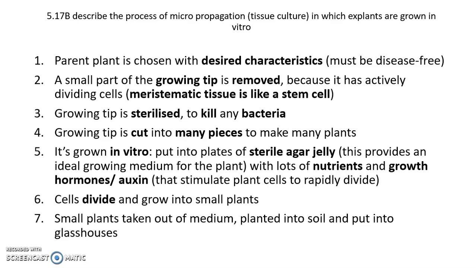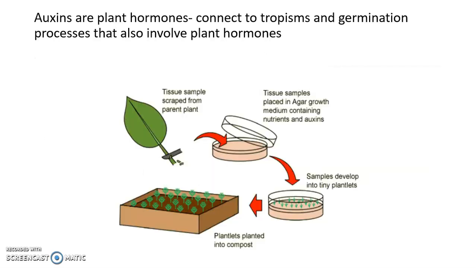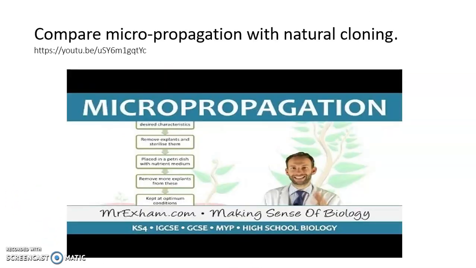And what we get is a big mass of cells, all of which are genetically identical. We're going to remove some of those cells. Again, we use very specialized plant hormones, also called auxins. And this time, the auxin that we're going to use is going to cause the plant to undergo differentiation. So that under differentiation is going to grow into small explants, and those small explants can be grown, oftentimes, in the glasshouse. This is a diagrammatic version of everything that I've just said, and this is the video that I've posted in the Google Classroom, which again I want you to watch because he unpacks this step by step.